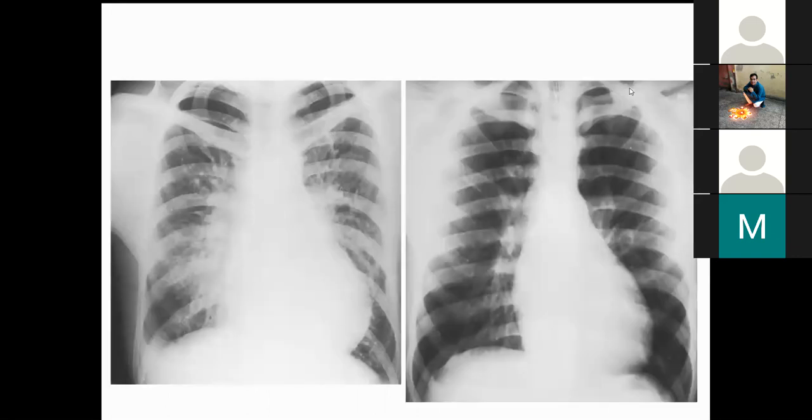So coming on to the X-rays. Usually the X-rays in a patient with sinus of Valsalva aneurysm are basically normal. As long as they are unruptured, it remains normal. But if they are ruptured, it may lead to congestive heart failure, and it may give features of acute pulmonary edema. Also, depending upon the site of the rupture, it may lead to particular findings. If it ruptures into the right ventricle, it may lead to dilatation of the right ventricle, giving cardiomegaly. Or if it ruptures into the pulmonary artery, it may lead to dilatation of the pulmonary artery.